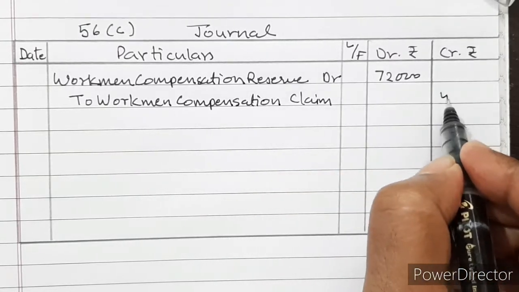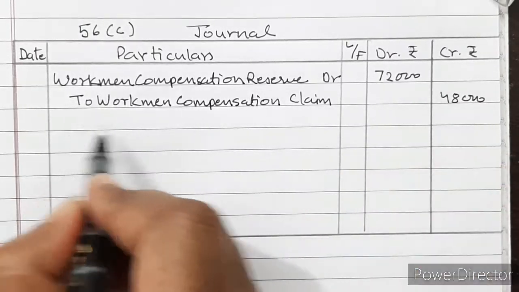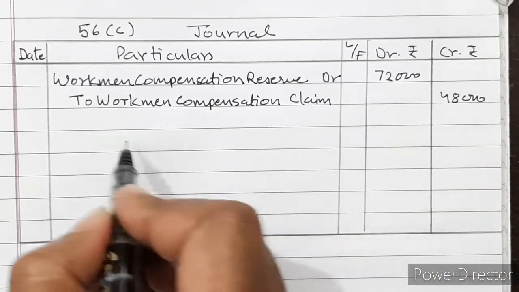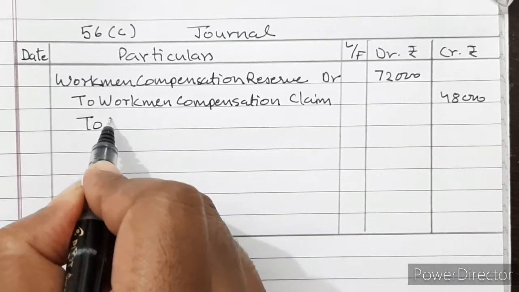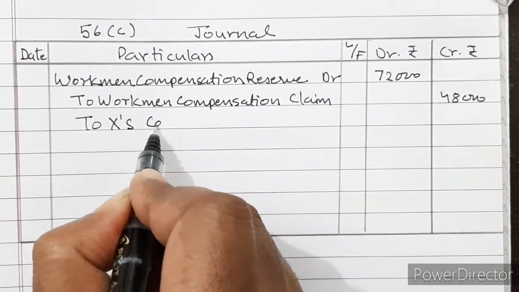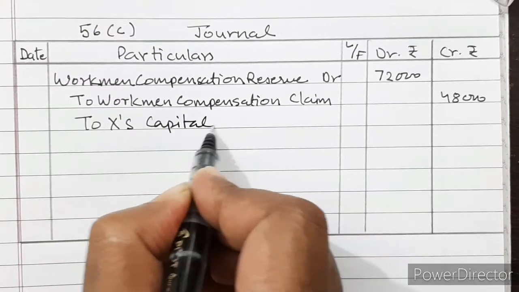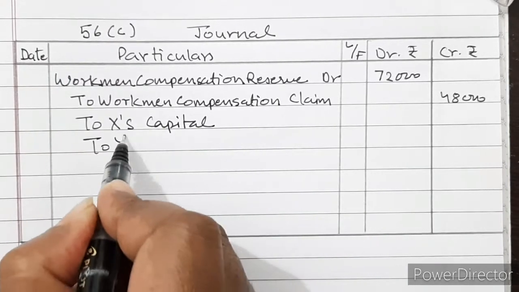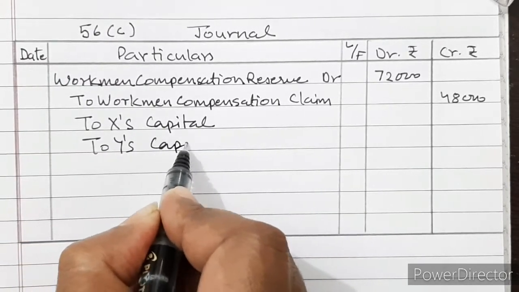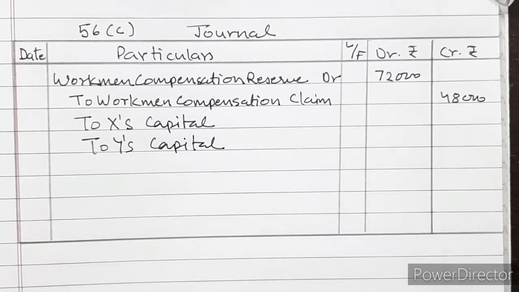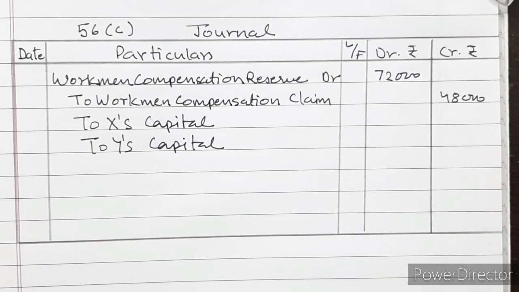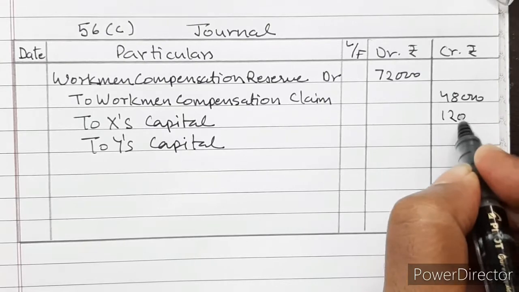That is 48,000. And now the remaining amount will be given to partners, to X capital account and to Y's capital account, equal, 12,000 each.